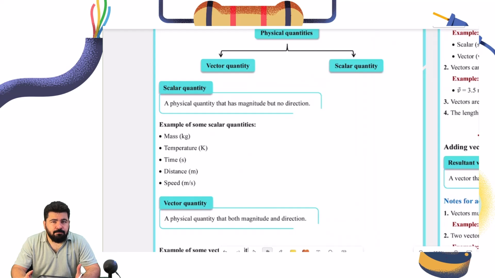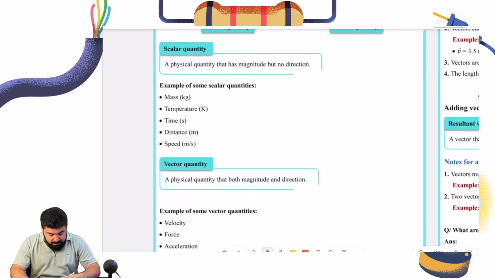Temperature doesn't need direction. Or when we are talking about mass, the mass of this pen, let's say is equal to 50 grams. Nobody asks for the direction, okay? Or you have 2 kilograms of, let's say, apple or orange, but nobody asks for the direction. These are scalar quantities, okay? We have mass, temperature, time, distance, speed also. These are scalar quantities. So if I ask you what is a scalar quantity, you say it's a quantity that only has magnitude. Opposite to that, we have vector quantity, which not only has magnitude, but it also needs direction.